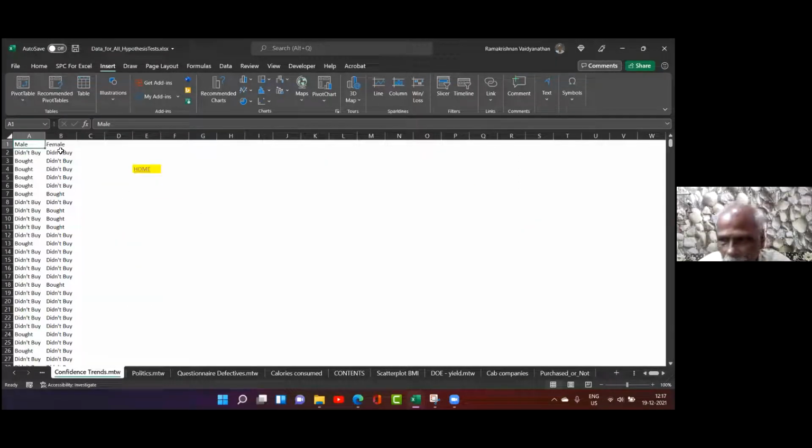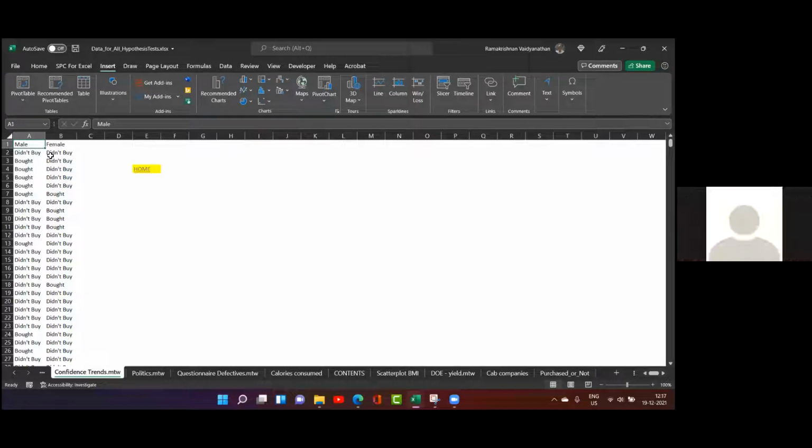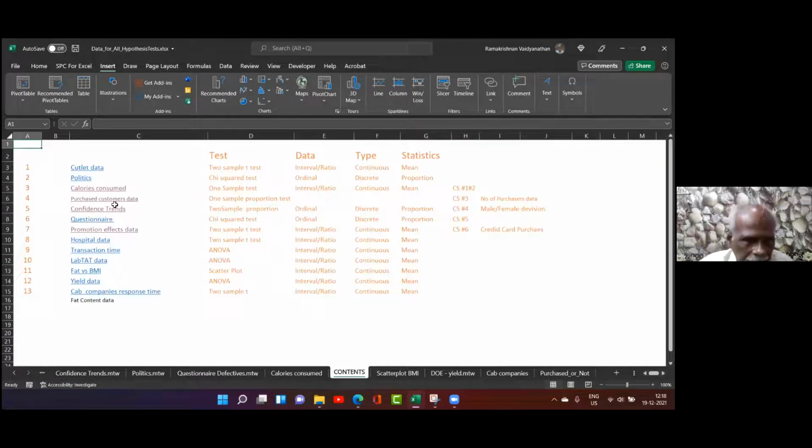Male, female, 2 proportions. Yes or no? One sample is male, another sample is female. Right? In this case. But whereas, in the first case, this is number of purchase data.